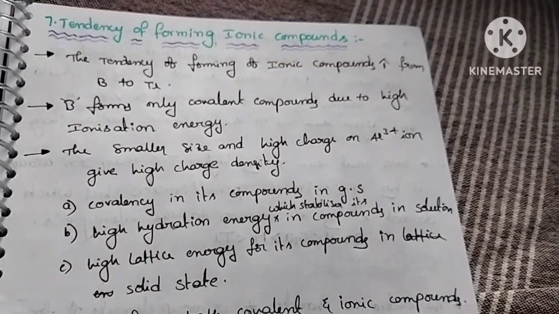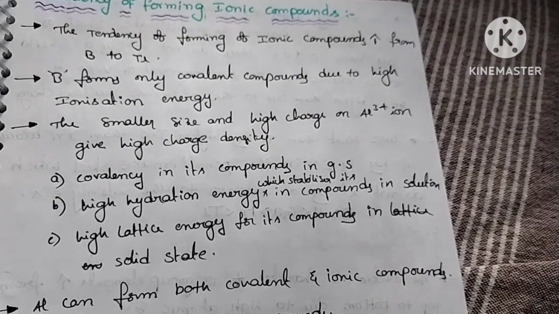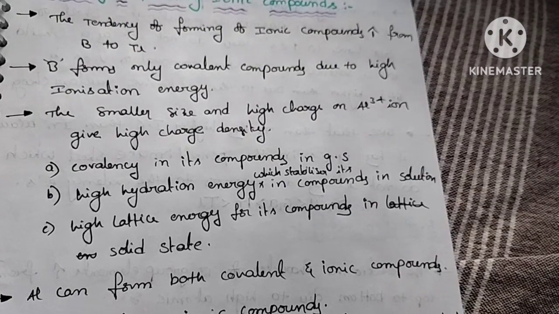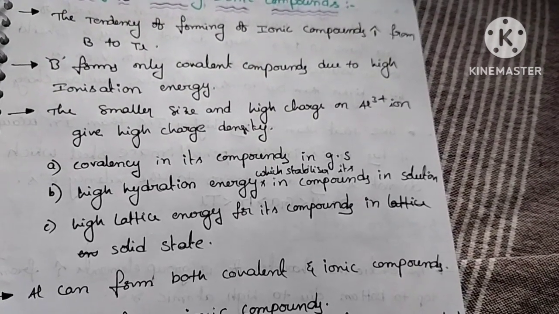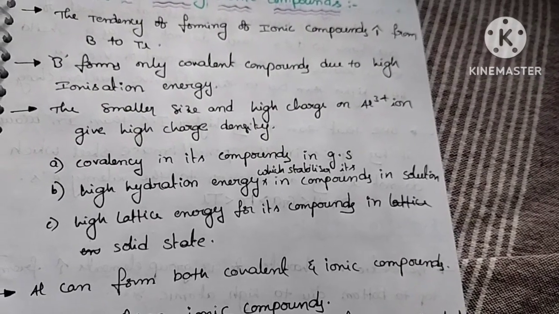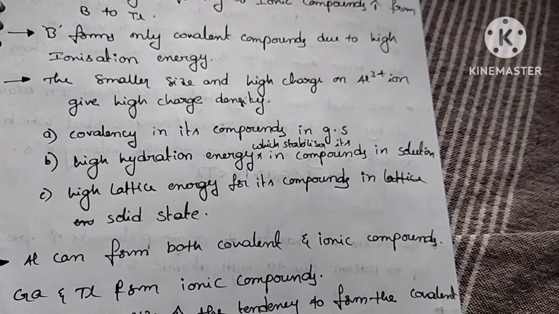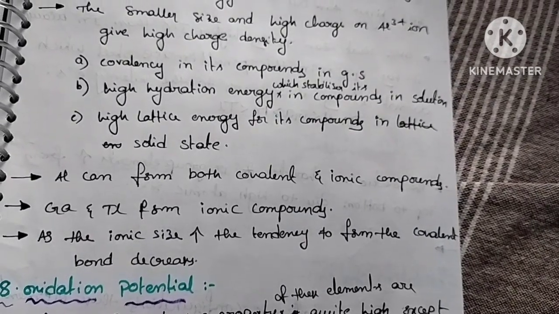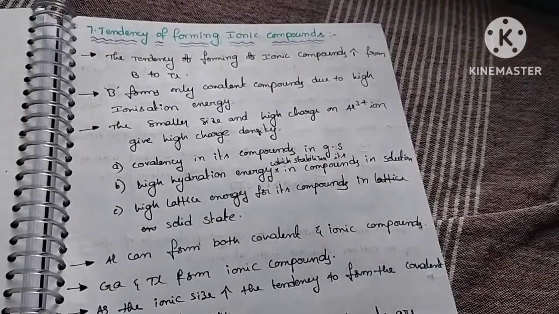So first point, boron to thallium ionic compound increases, and second point, boron exhibits only covalent compounds, and third one, due to the high charge density, aluminum exhibits both ionic and covalent compounds, and gallium and thallium form ionic compounds. So as ionic size increases, automatically the covalent character decreases. This is about the tendency of forming ionic compounds.